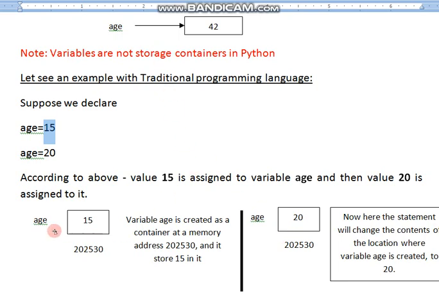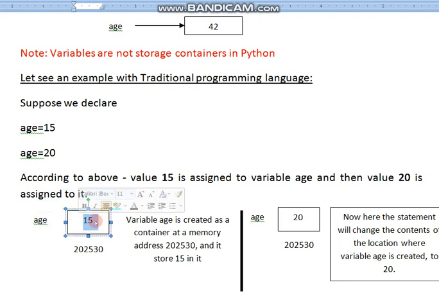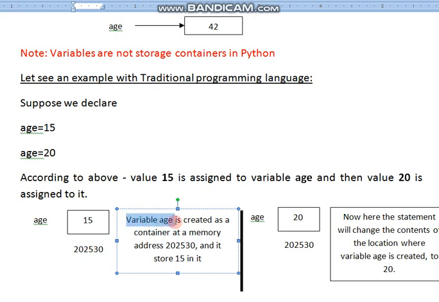Fine. Let's continue. See, here the variable name is written. That is the variable. Here is the value which is stored in the memory, and the address of the memory is 202530. Just randomly one address I take. So the explanation is: variable age is created as a container at memory address 202530, and it stores 15 in it. That is the explanation of this particular practical content.